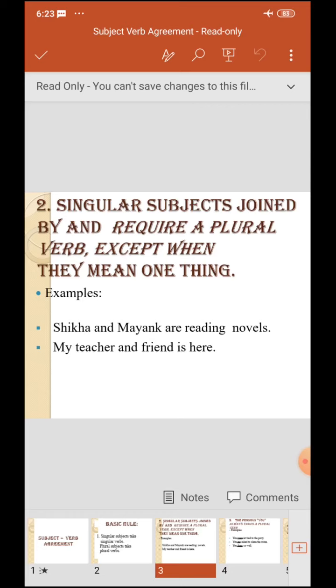And second one, my teacher and friend is here. So my teacher and friend, though it's and here, the verb used is. Why? Because teacher and friend refers to one person only. That's why, though we have used and here, the verb is.